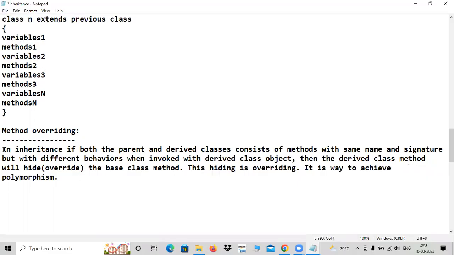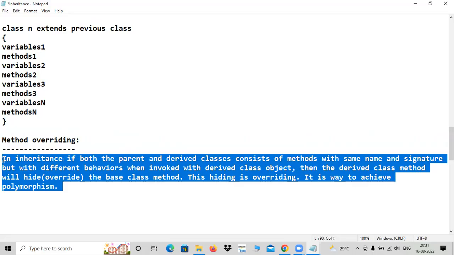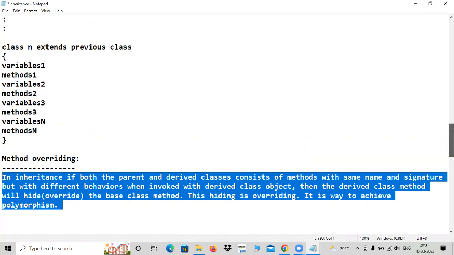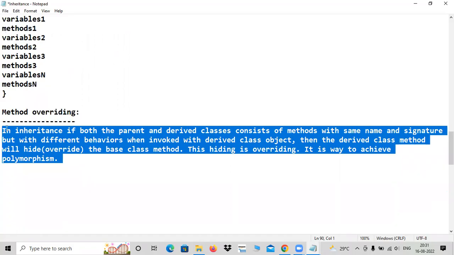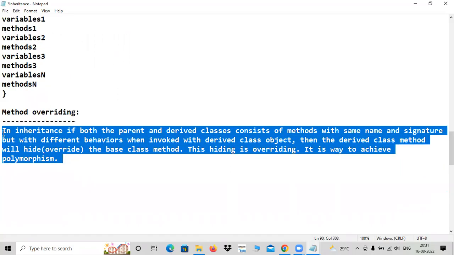Try to understand. In inheritance means inheritance is mandatory. That's why I did not discuss this topic during overloading, because after overloading and constructors we did inheritance, and now this is the right time. We closed inheritance also, and this is the right time to discuss overriding, because inheritance is involved in that concept.